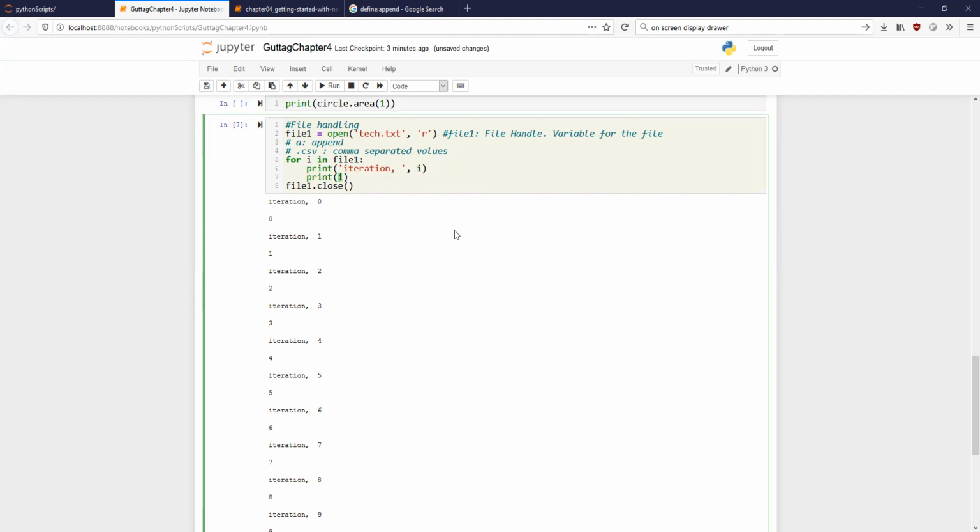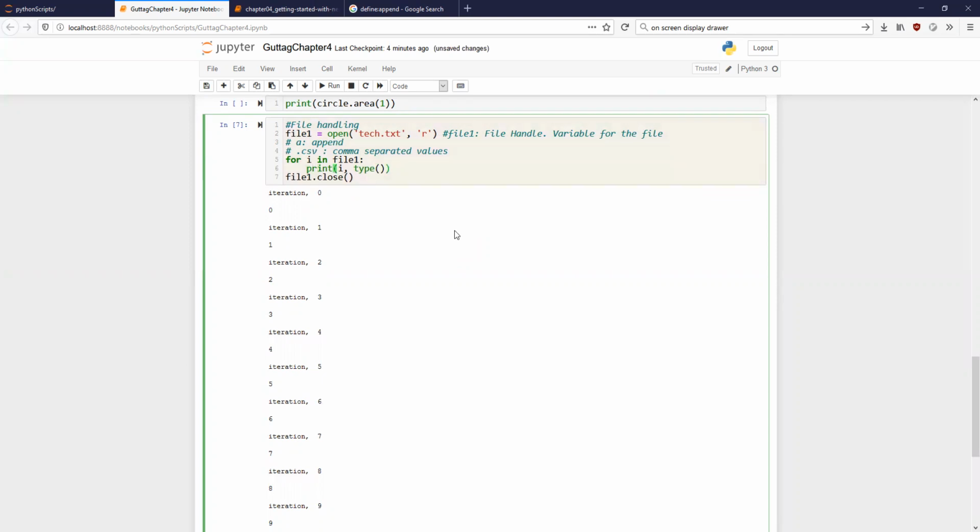So if I were to say type i, comma type. Oh no, I'm incorrect. In this case, both of them are i. I made a mistake. I forgot about how these iteration variables work in Python. This is the actual value of i, so I was mistaken. Please do not consider that.